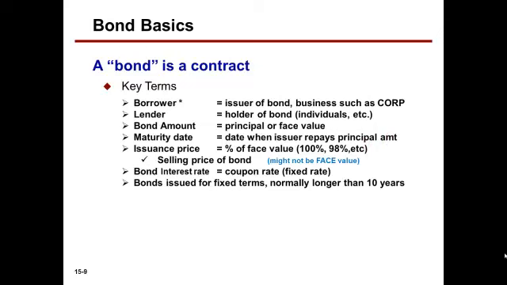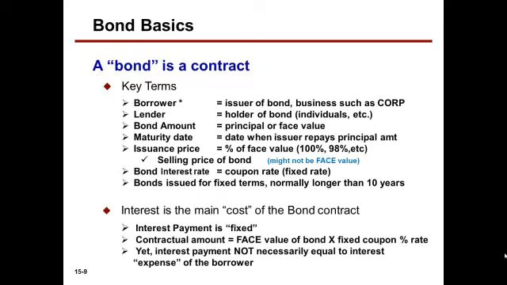Bond interest rate. This is the coupon rate or a fixed rate that's paid to bondholders. This is on the face of the bond itself, and the amount of interest paid is fixed, irrespective of the selling price of the bond. Part of the contract. Bonds are issued for fixed terms, normally longer than 10 years.